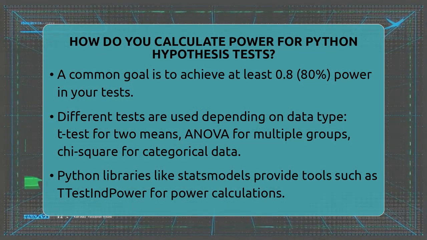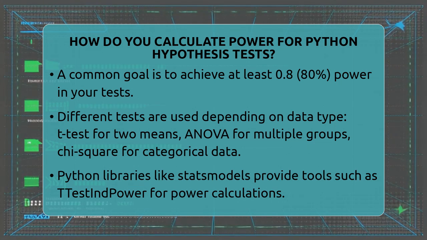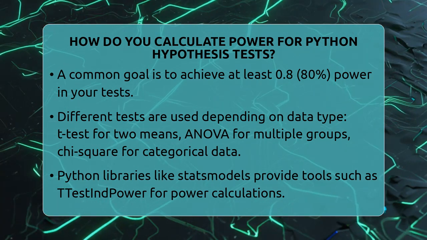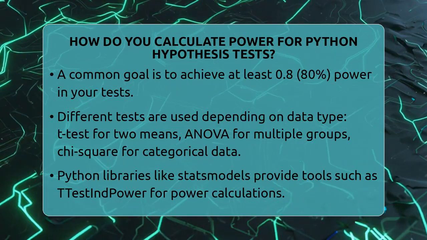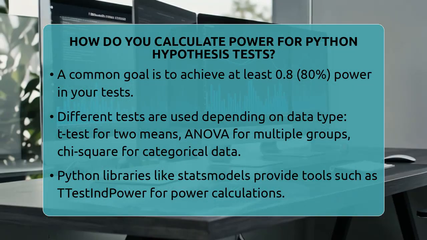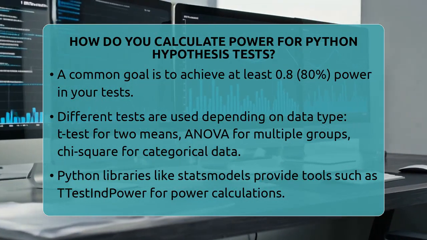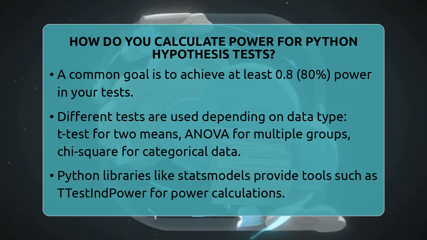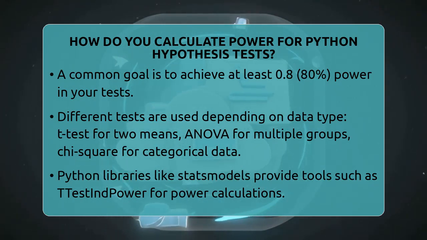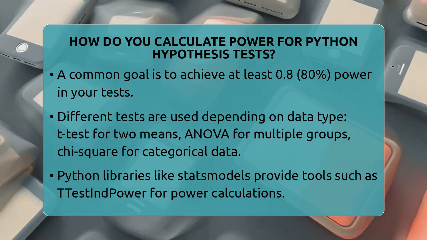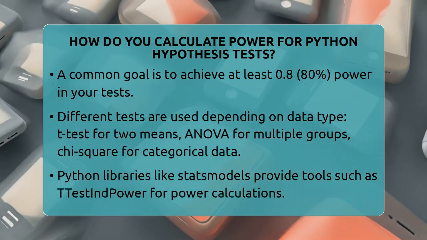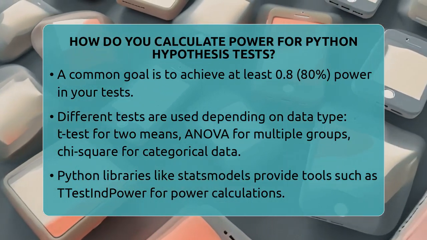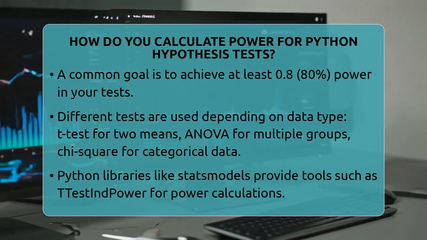First, you estimate the effect size from previous studies or pilot data. Then, you set your alpha at 0.05 and your desired power at 0.8. Using the TTestIndPower class, you can solve for the sample size needed to reach that power. For example, if your effect size is 0.5, alpha is 0.05, and you want 80% power, the code will tell you how many participants you need in each group. You can also do the reverse.